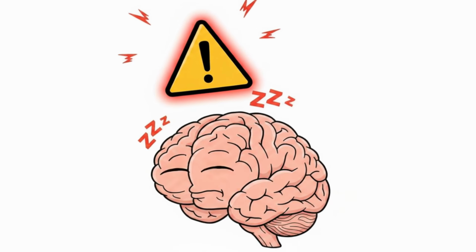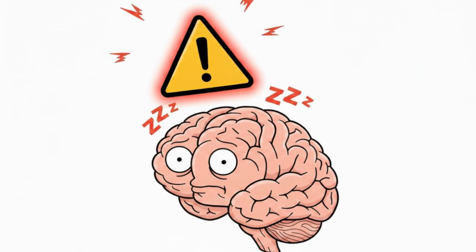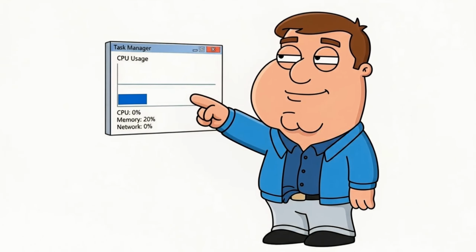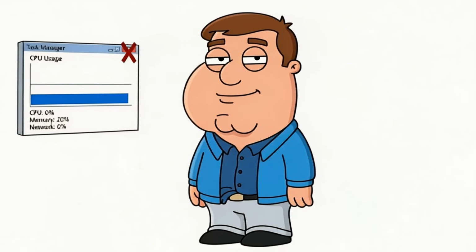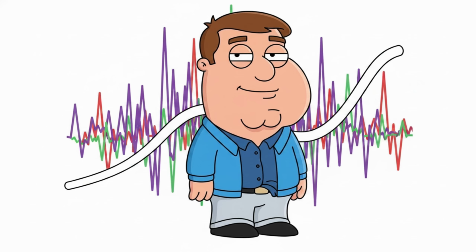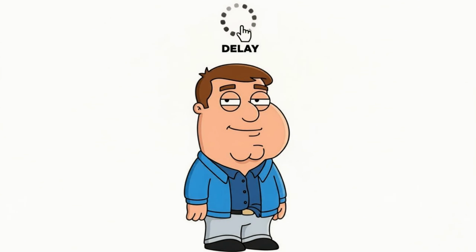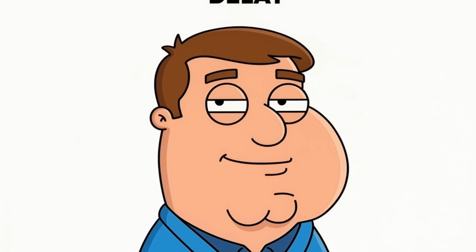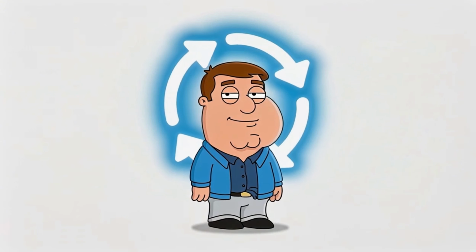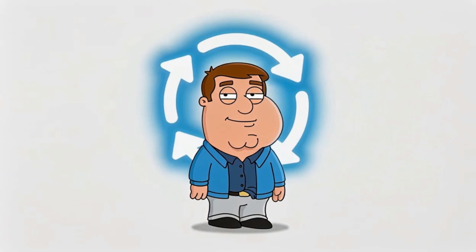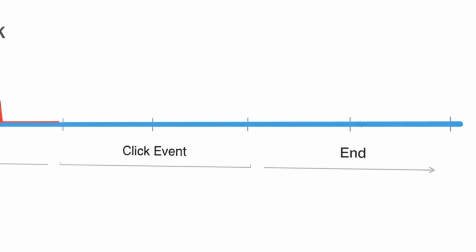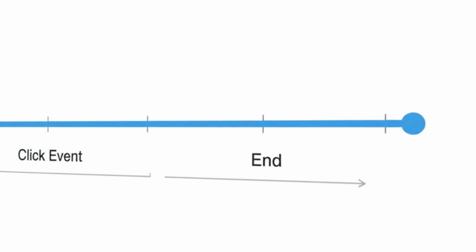Sounds logical, but that's not how performance actually works. Because your PC doesn't feel slow when it's fully used. It feels slow when it's inconsistent, and Task Manager hides that. Let me explain. When you open Task Manager, what you're seeing is mostly averages, CPU usage over time, memory as a percentage, disk activity simplified. It's clean and easy to read, but misleading for real performance issues. Because the problem isn't always how much your system is used, it's when it's used.